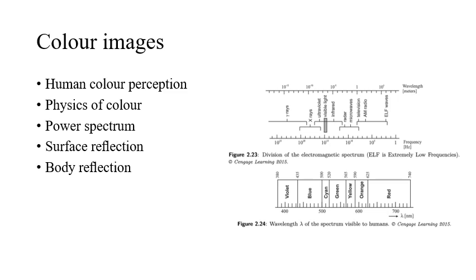So the human color perception is based mainly on the physical property, that is the wavelength of the electromagnetic spectrum. So basically, color is a psychophysical phenomenon. When we speak of color, it means that there are different wavelengths. Consider the electromagnetic spectrum as you can see in front of you, figure 2.23. The electromagnetic spectrum can be divided into bands from low frequencies to extremely high frequencies, also in terms of the wavelength, right?